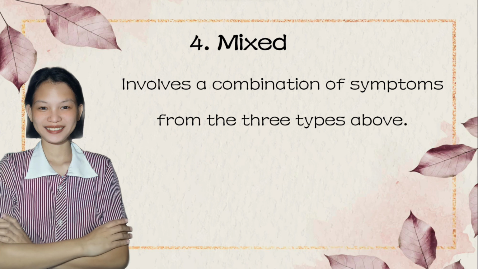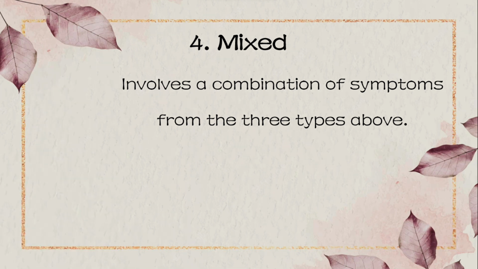It involves a combination of symptoms from the three types I mentioned earlier. Mixed cerebral palsy occurs when a child exhibits symptoms of more than one type of cerebral palsy, which means children diagnosed with mixed-type cerebral palsy have sustained damage to the motor control centers in several parts of the brain.